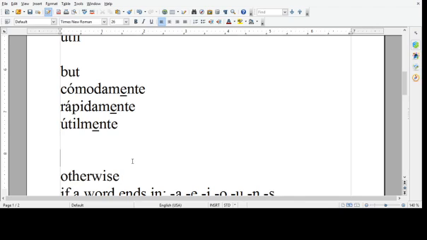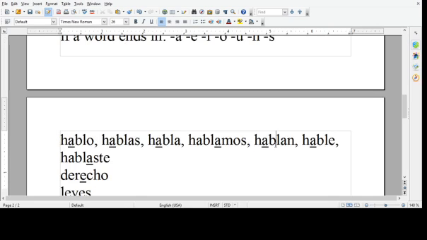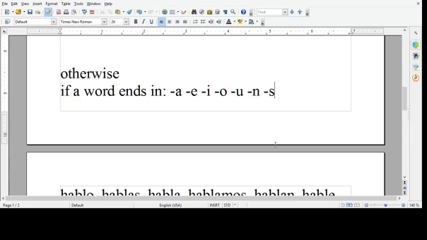But that leaves all of the words that don't have accent marks. So the first thing to know is if a word ends in a, e, i, o, or u, one of our vowels, or if it ends in an N or an S, then you will stress not the last syllable, but the next to the last syllable. And I can tell that some of you are already thinking, how am I going to remember that? Well, N, S, or a vowel, these are the letters that our verbs usually end in when they're conjugated.